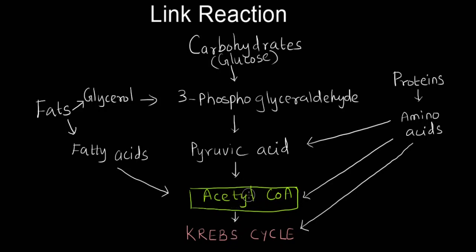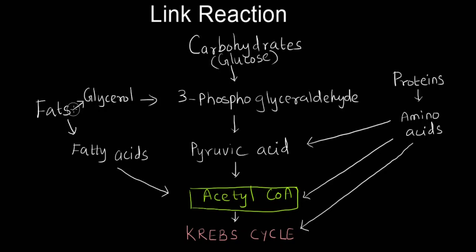Acetyl-CoA is not only formed by oxidation of carbohydrates, it is also formed by fats and proteins. Carbohydrates first get converted into glucose before they enter into respiration. Glucose is the ultimate respiratory substrate because upon oxidation, they can give rise to maximum number of ATP molecules. So glucose, after entering into the process of glycolysis, forms pyruvic acid. Then they enter into the link reaction and form acetyl-CoA. Let us see how fats and proteins enter into the process.